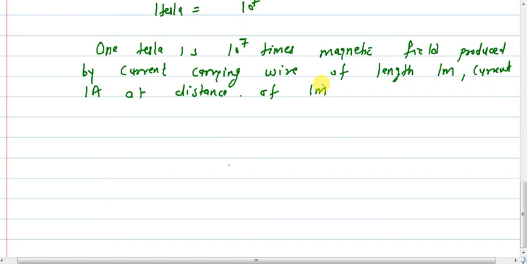Whatever values we have substituted, that we have to write: at a distance of 1 meter from it, and perpendicular to it.